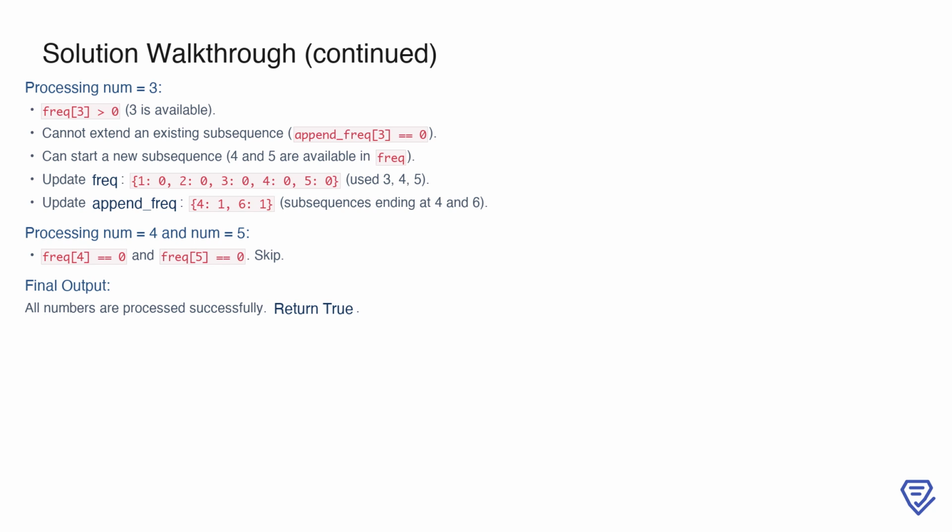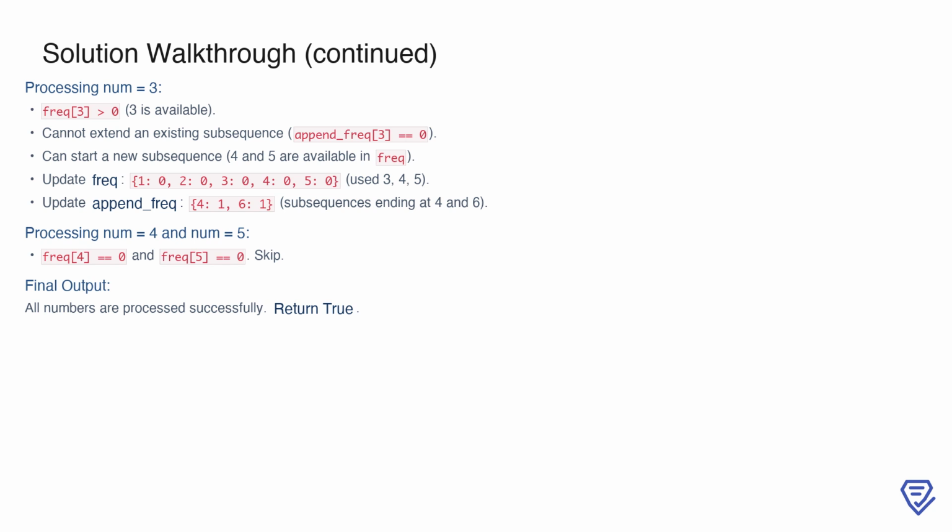For the numbers 4 and 5, we find that frequency[4] == 0 and frequency[5] == 0, meaning they have already been used, so we skip them. Since all numbers have been processed successfully, we return true, indicating that the input array can indeed be split into consecutive subsequences.